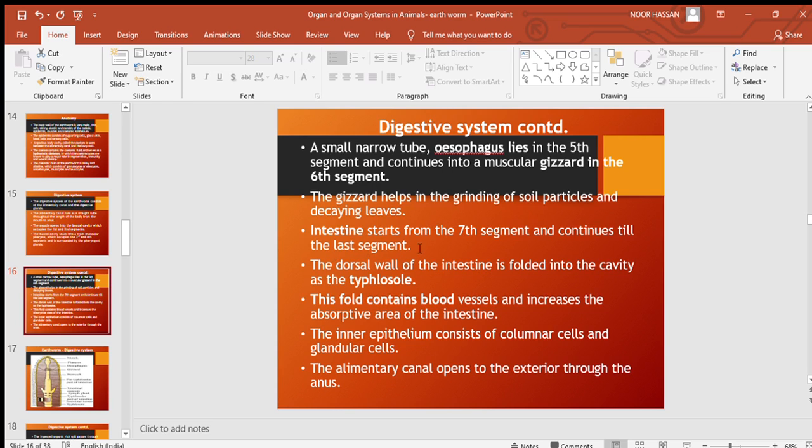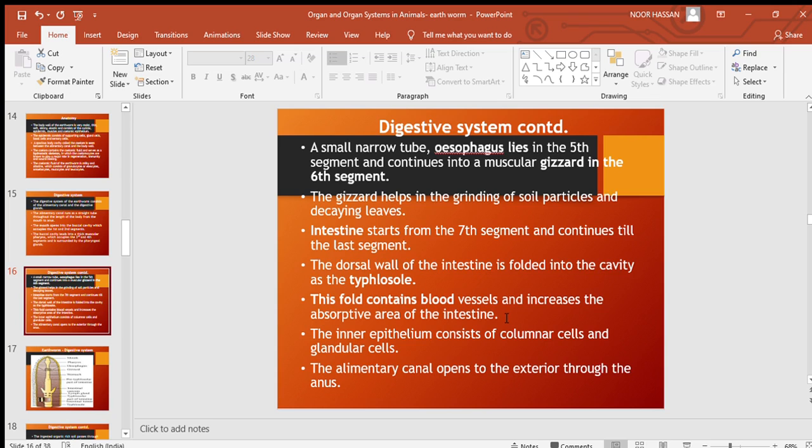to the last segment. The dorsal wall of the intestine is folded into the cavity as the typhlosole. These foldings contain blood vessels, and these foldings also increase the absorptive area of the intestine.